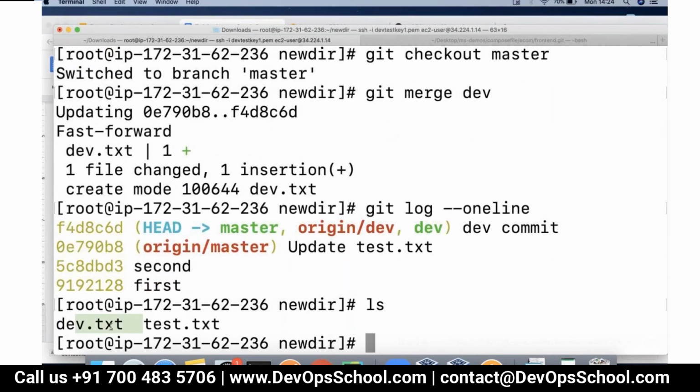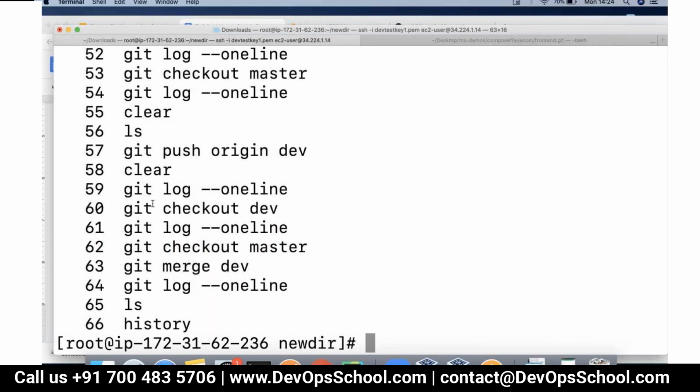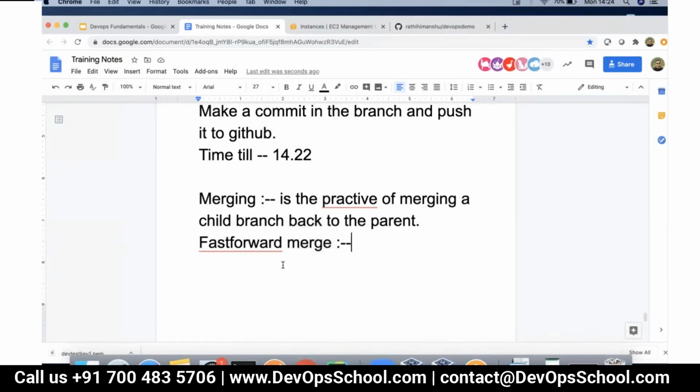So this is a very simple way of merging the child branch into the parent branch. Try it out, see how it works. This is called fast forward merge.